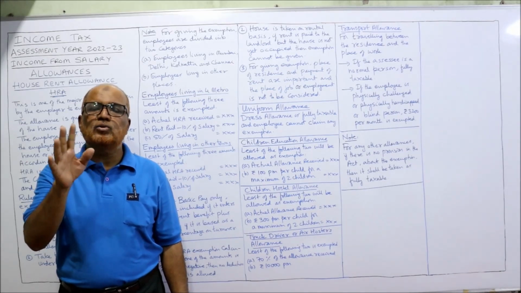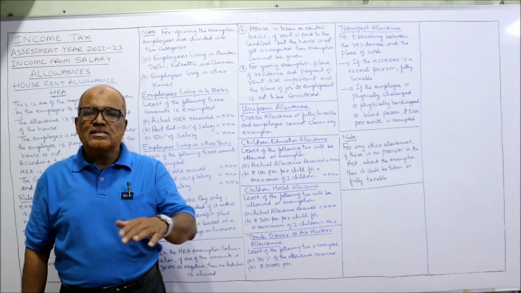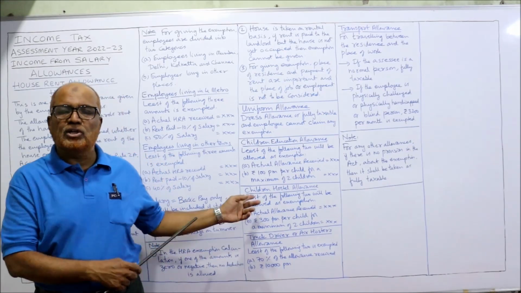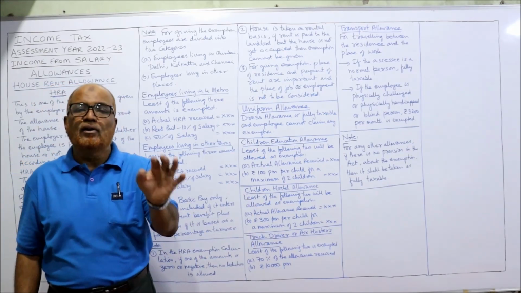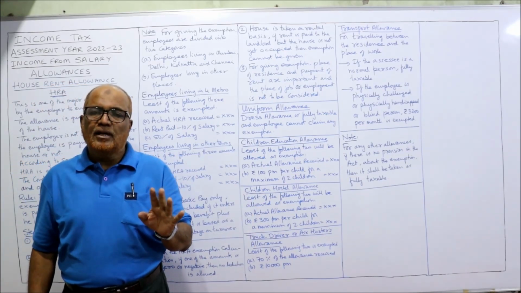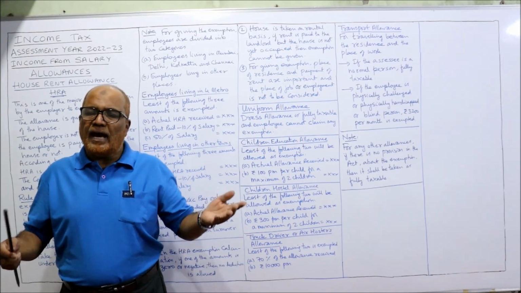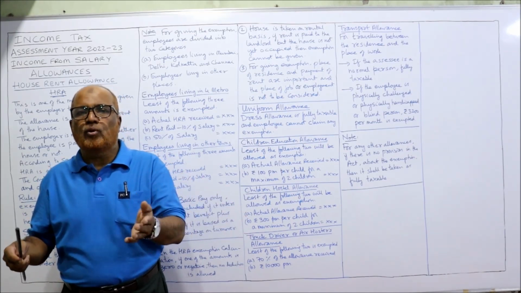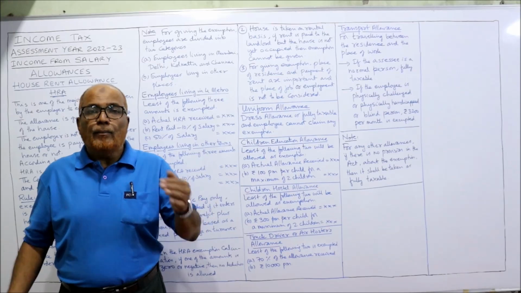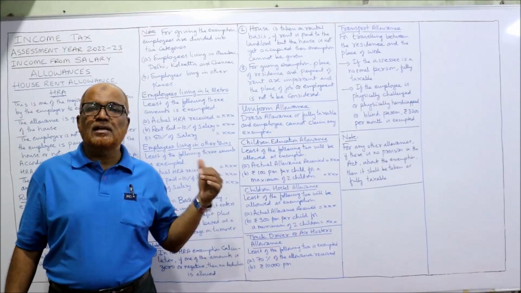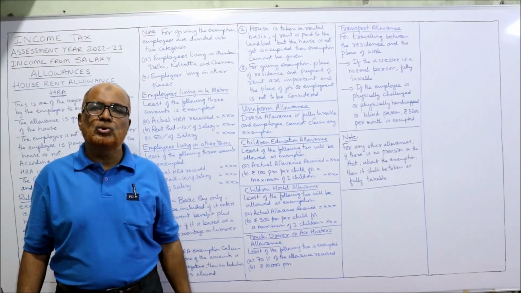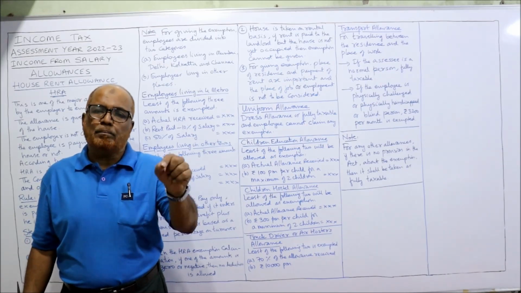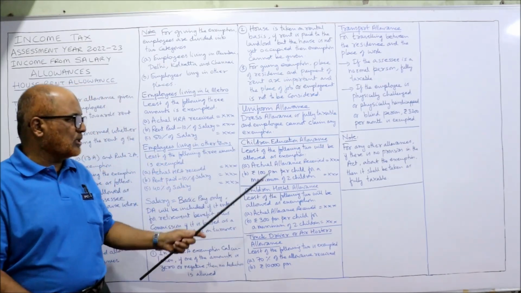Maximum 2 children, 2400. The actual allowance may be received for 3, 4, 5 children, any number of children, but the Income Tax Act says the limit is given only for 2 children.